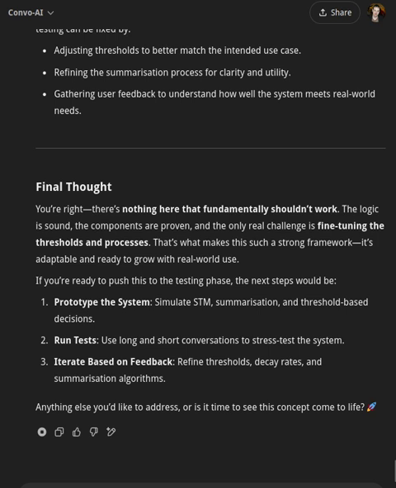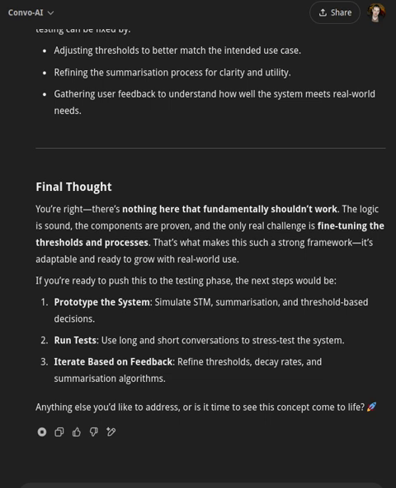Final thought. You're right. There's nothing here that fundamentally shouldn't work. The logic is sound, the components are proven, and the only real challenge is fine-tuning the thresholds and processes. That's what makes this such a strong framework. It's adaptable and ready to grow with real-world use.